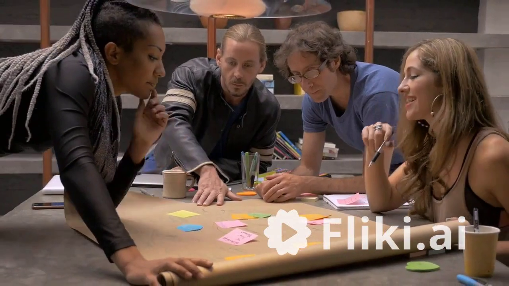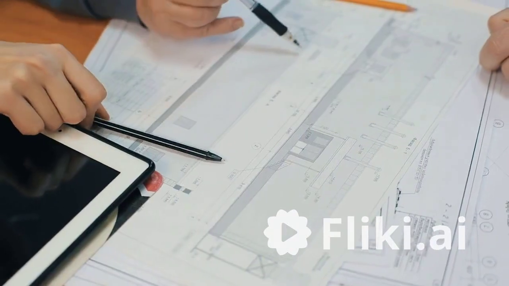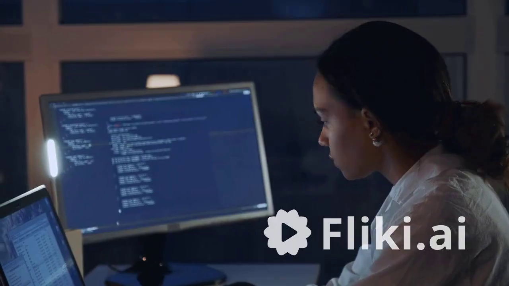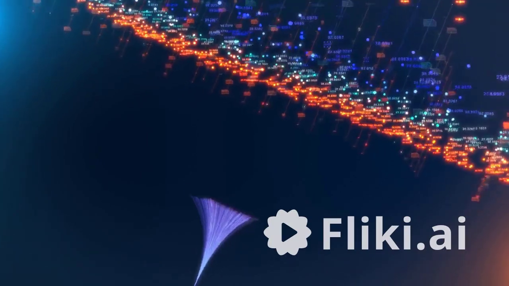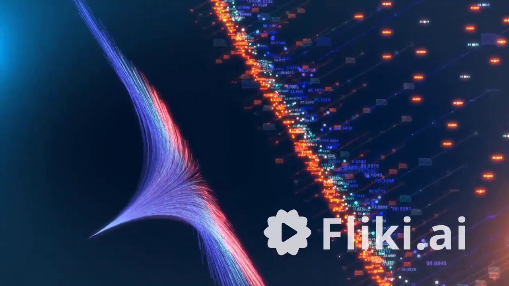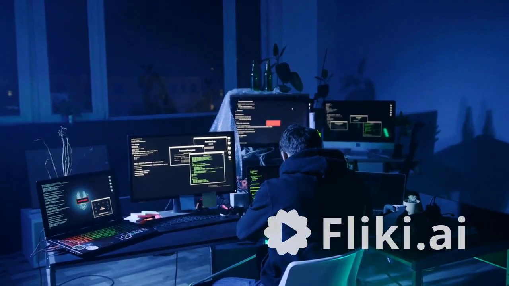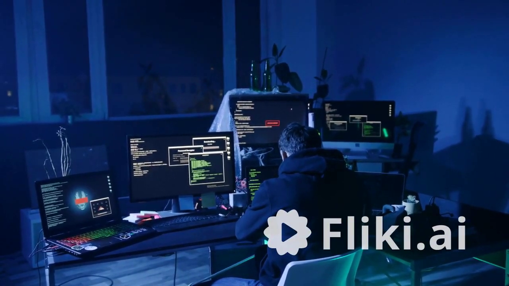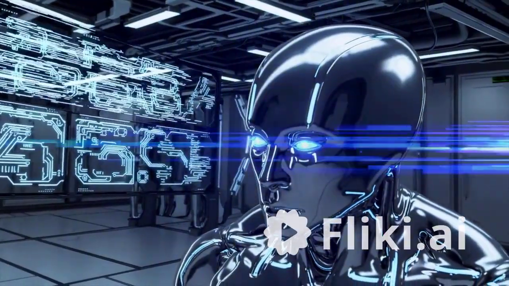Now let's talk about how you can build AI. To get started with AI development, you need a few tools. Programming languages like Python. Libraries like TensorFlow, Scikit-learn, PyTorch. Platforms like Google Colab or Jupyter Notebook. Even if you're a beginner, no worries. These tools are made super friendly. And trust me, once you build your first AI project, you'll feel like Tony Stark.